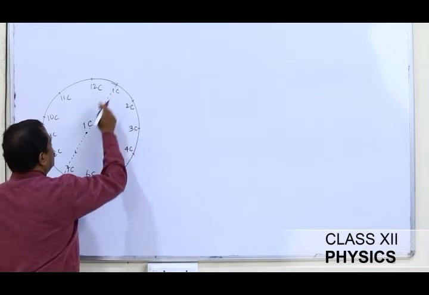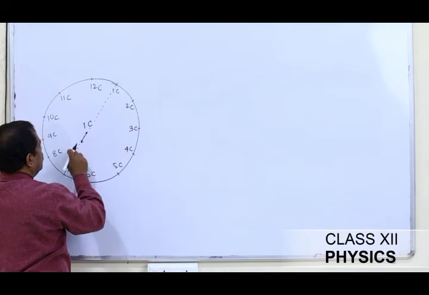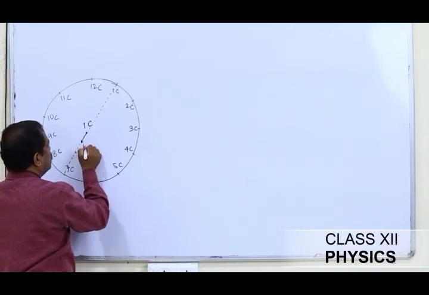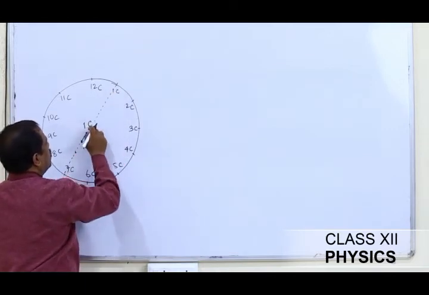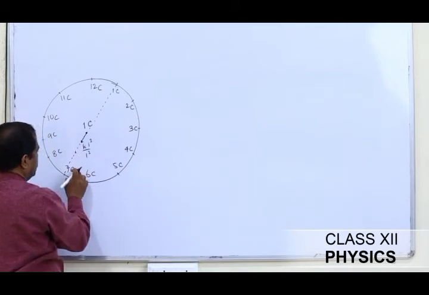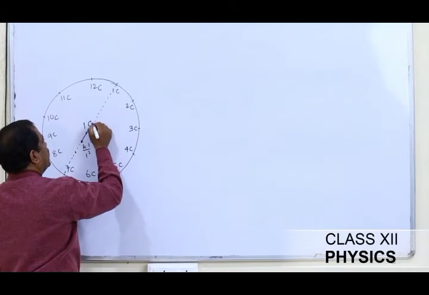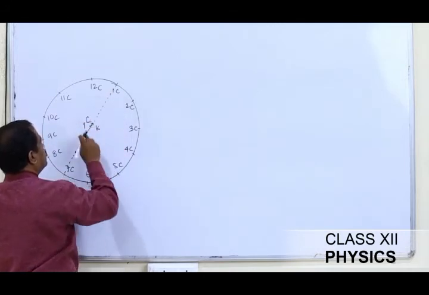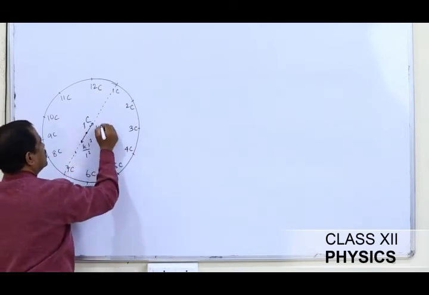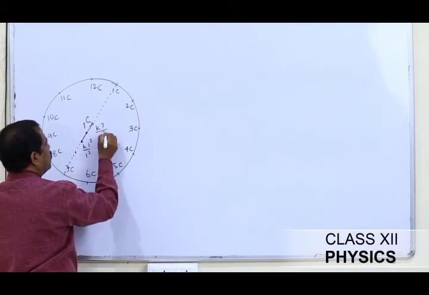So this 1 coulomb charge is going to repel this one here, and the amount of force will be K into 1 coulomb into 1 coulomb, which is 1 square, divided by the distance of 1 meter, so 1 square. And this charge will exert a force given as K into the product of this charge and this charge, 7 into 1 is 7, divided by the distance, again 1 square.